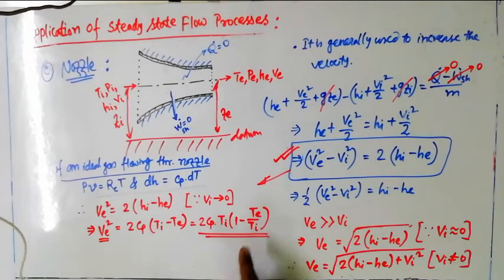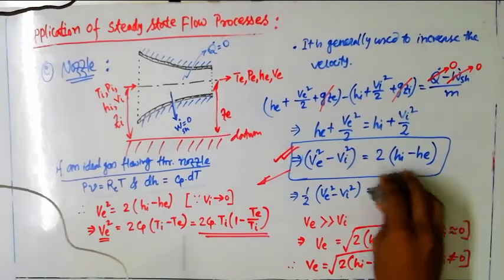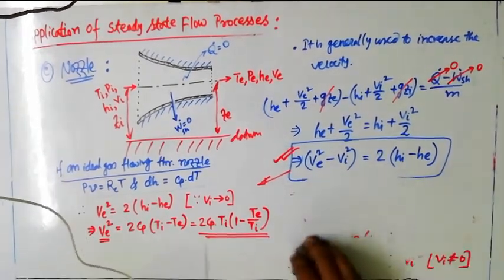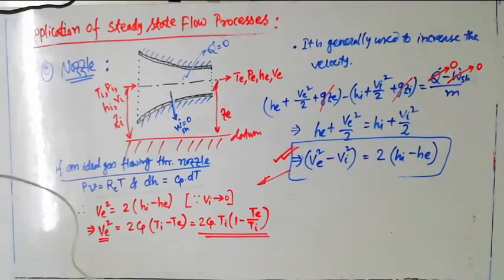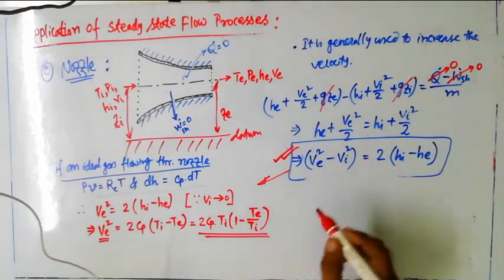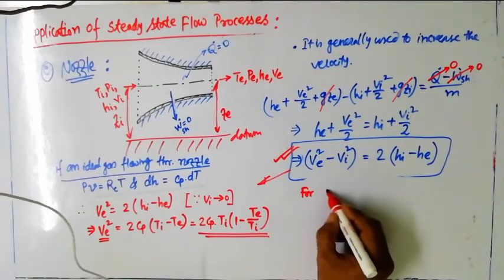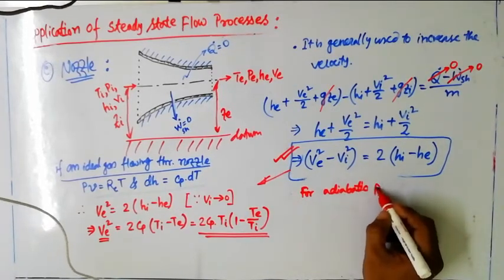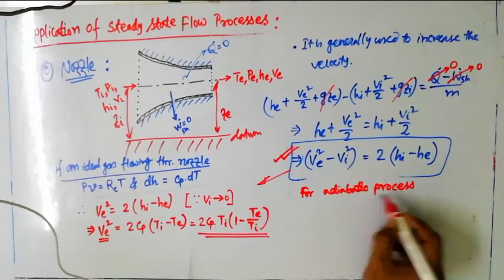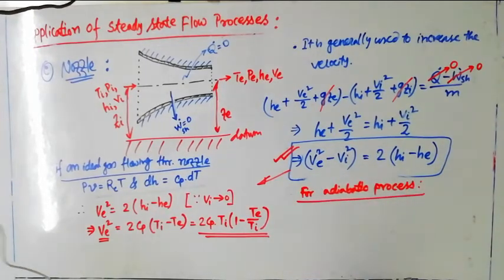Similarly, you can convert that relation for the nozzle in terms of pressure also, because for an adiabatic process, as I have already mentioned, q dot is 0. So for an adiabatic process I have already developed or used these relations. Again, it is kind of a recapitulation.